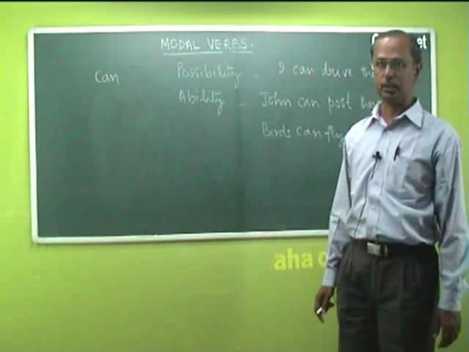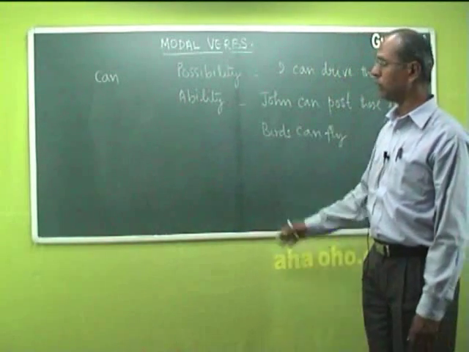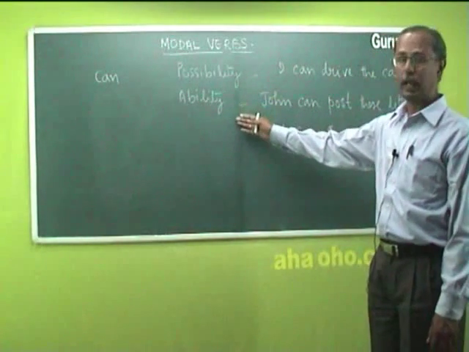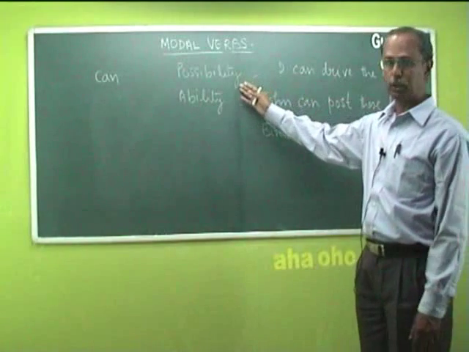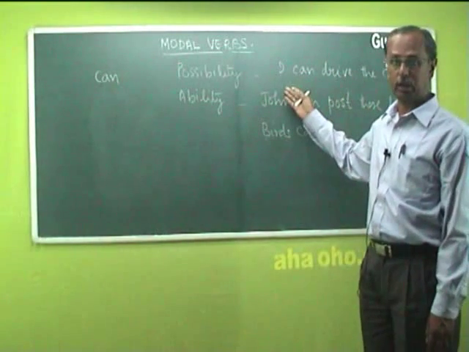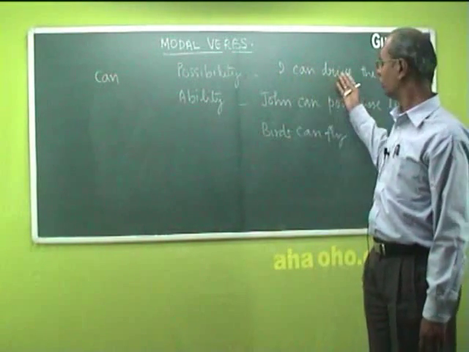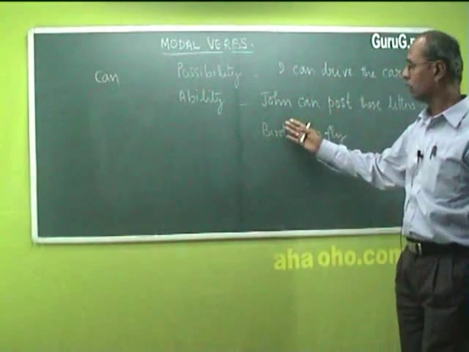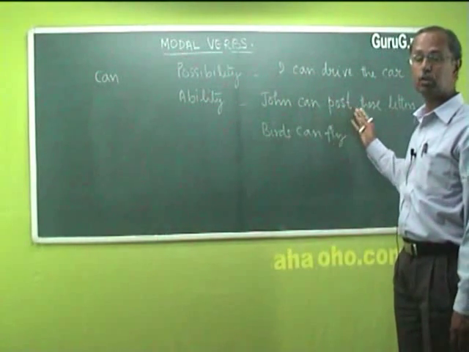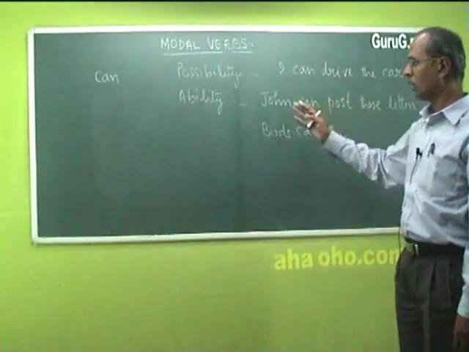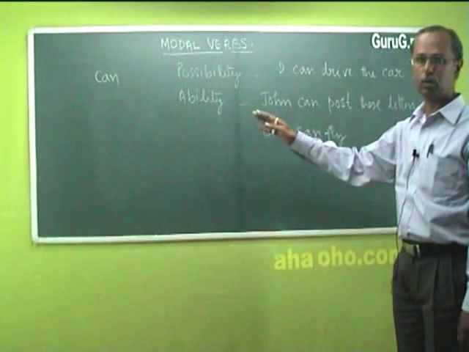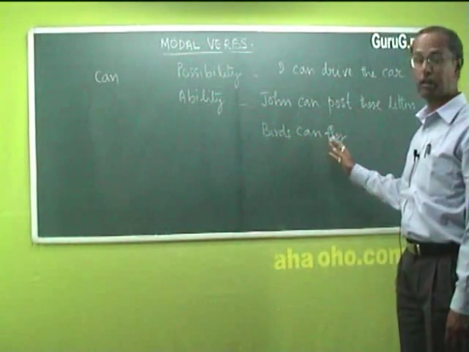Let us look at the first example of can. Can be used under two contexts, namely to show the possibility and the ability of someone. Under possibility, we have the example, I can drive the car, which is self-explanatory, which means that I can definitely drive the car. The second one is, John can post these letters, which shows the ability of John to do the particular task. There is something called a permanent ability, which also could include the modal verb can. For example, birds can fly.